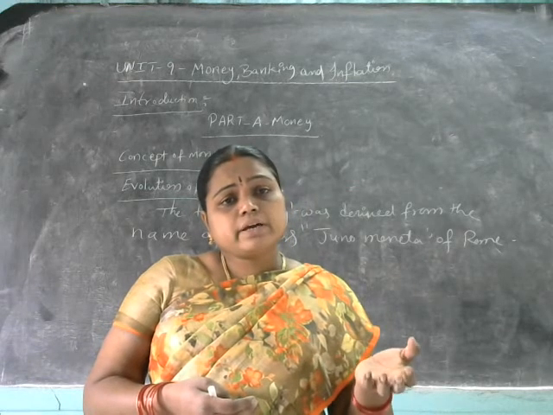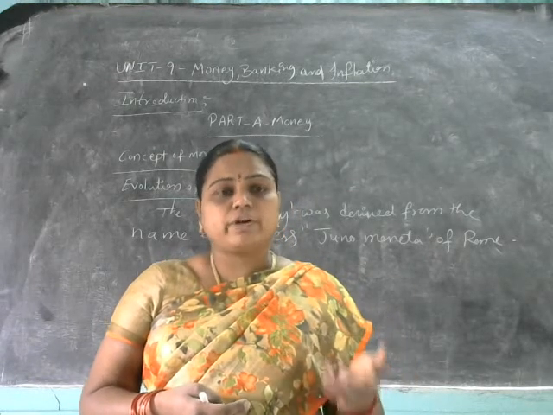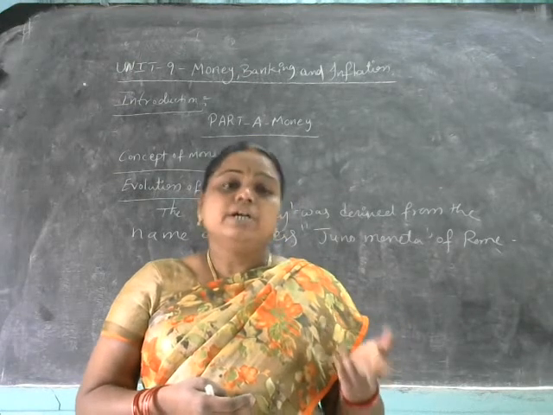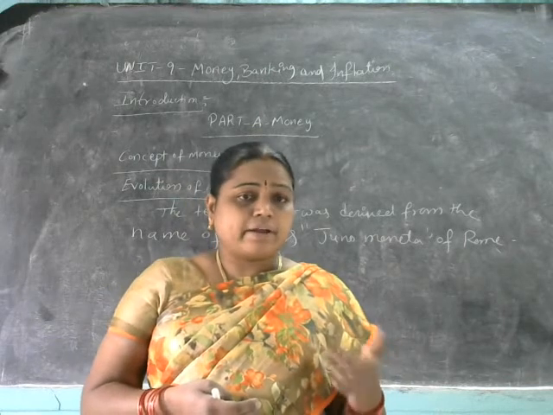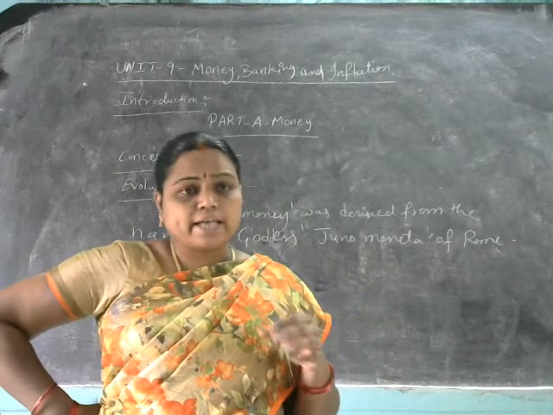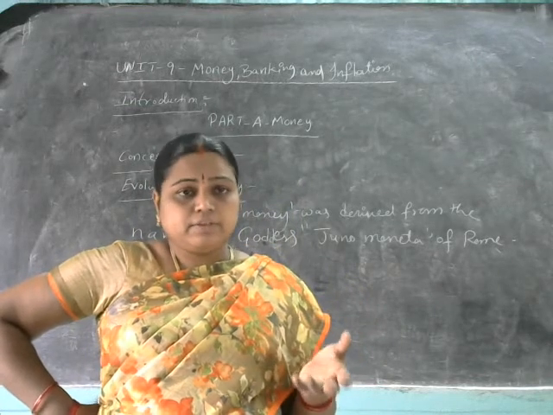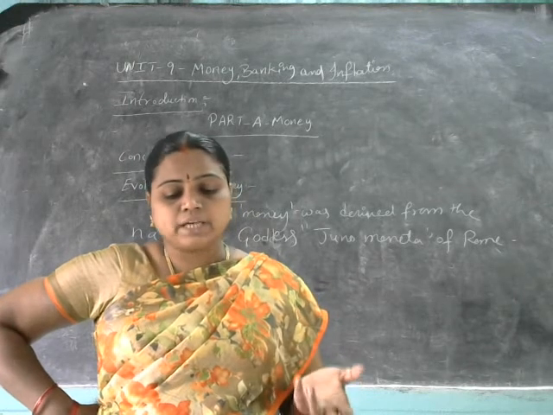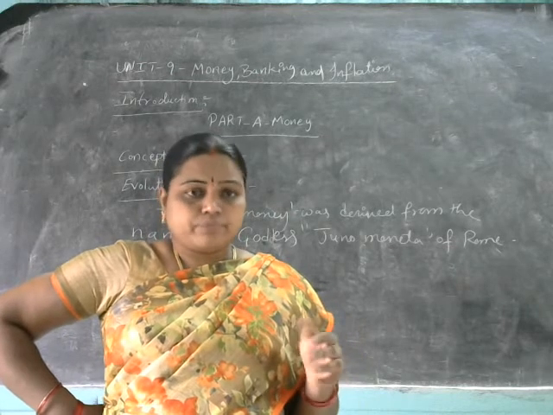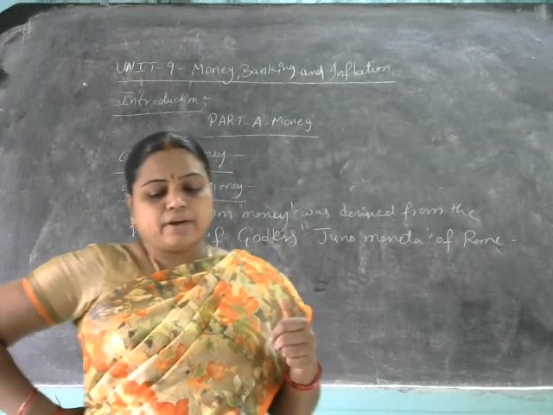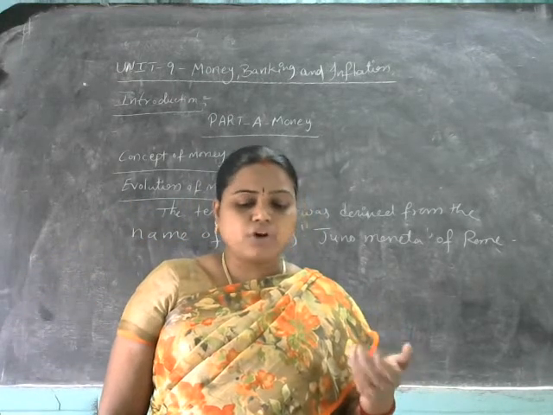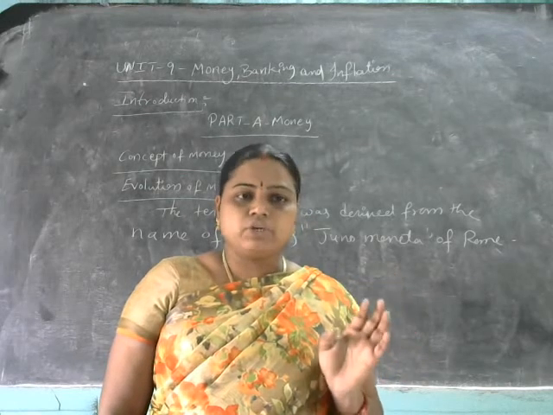So how did that credit money come into existence? In the form of drafts, checks, demand drafts అంటాం కదా, demand drafts, checks, debit cards, credit cards, etc., ATM cards. So like that it came into existence. Thus the present form of money has undergone different stages, namely commodity money, metallic money, paper currency, and finally bank money, which is in the process of evolution. So that is called the evolution of money.